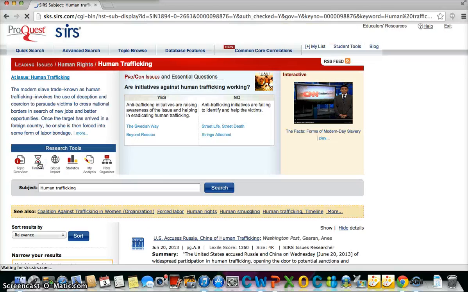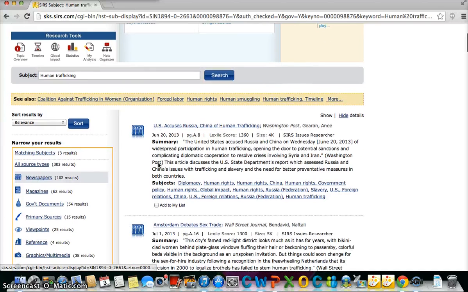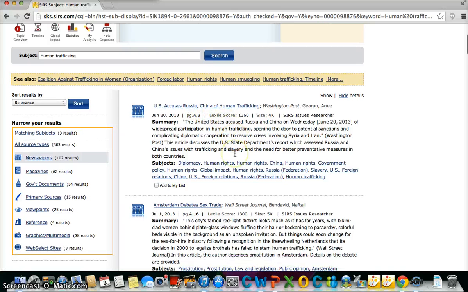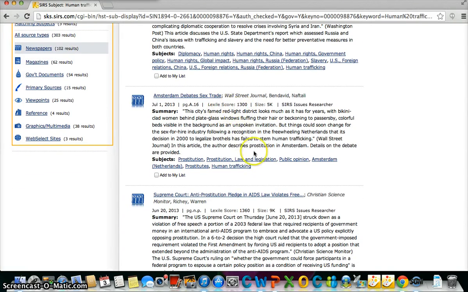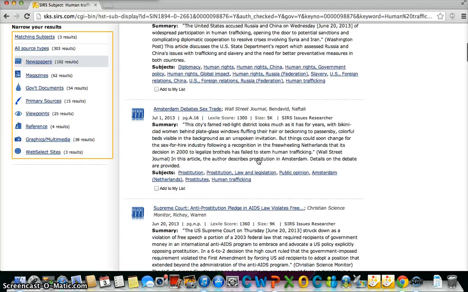Again, I could take a look at newspaper articles. In SIRS, there are 102 articles concerning human trafficking. For example, U.S. accuses Russia, China of human trafficking, and Amsterdam debates sex trade. So again, as you can see, there are different articles in different areas where human trafficking is occurring. There are 62 results as far as magazine articles, and there are 3 websites that deal with human trafficking.